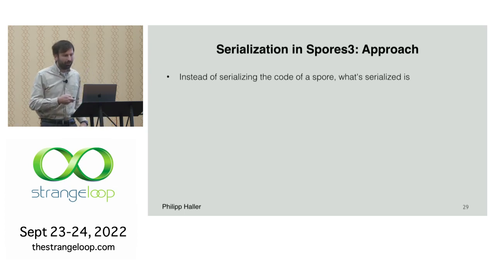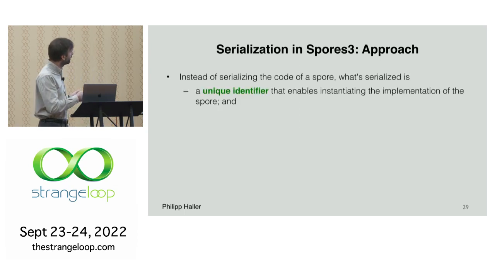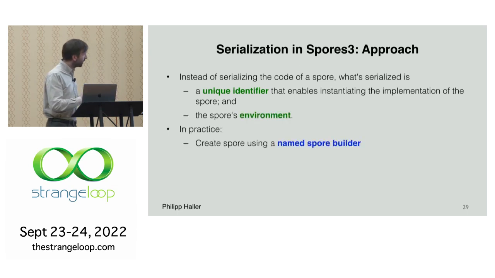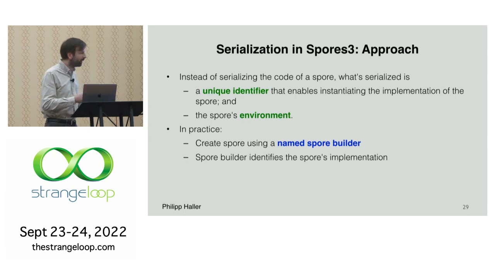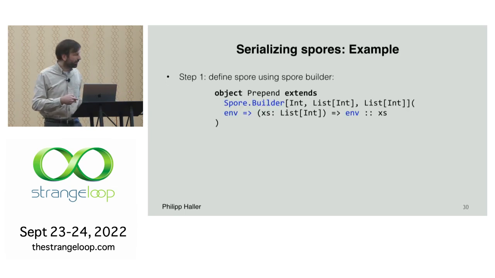Right, what's the approach? Well, instead of serializing the code, we don't want to send code, we serialize a unique identifier that lets us instantiate the implementation of that spore and, of course, the environment of the spore. So in practice, what we do is we create a named spore builder that lets us instantiate the implementation of a spore, and then we can serialize the fully qualified name of that builder. So here's an example. Here we create a spore builder, which has the types of the environment and of the parameter and return type, and it has the implementation of the spore, right?